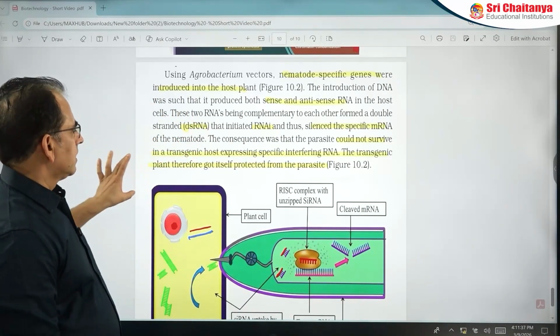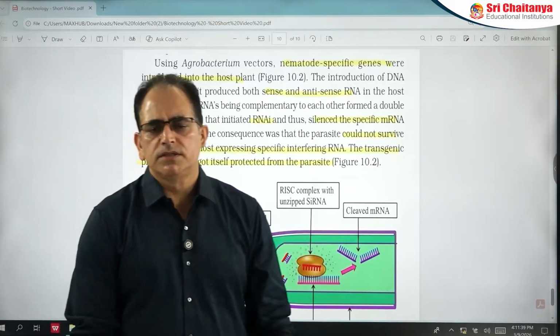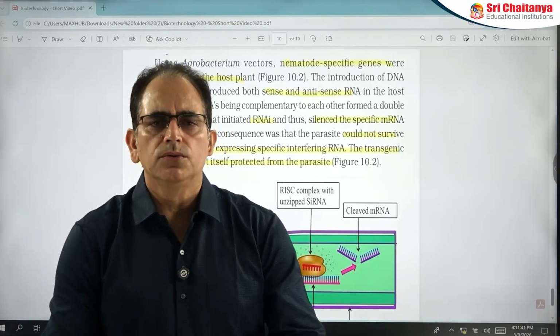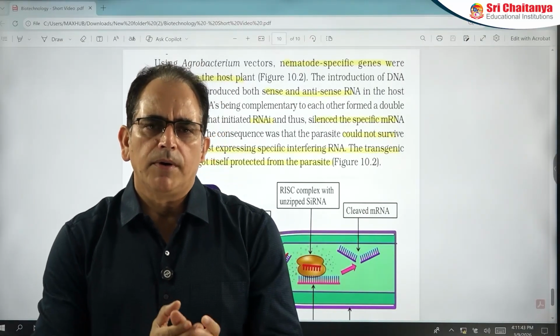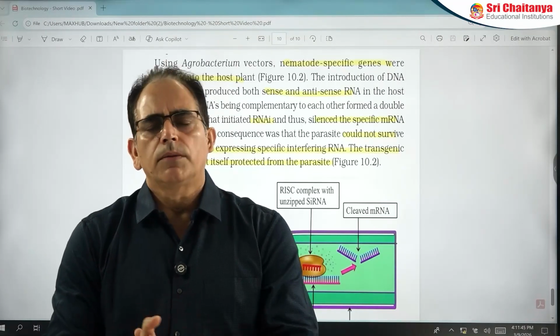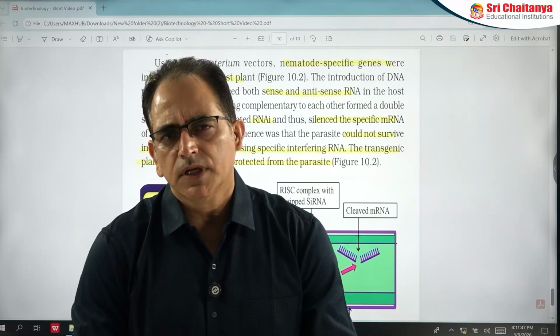Okay, so this is a method. It is called a novel strategy. It is used here to control nematode pathogen, not pathogen but parasite, in tobacco plant.